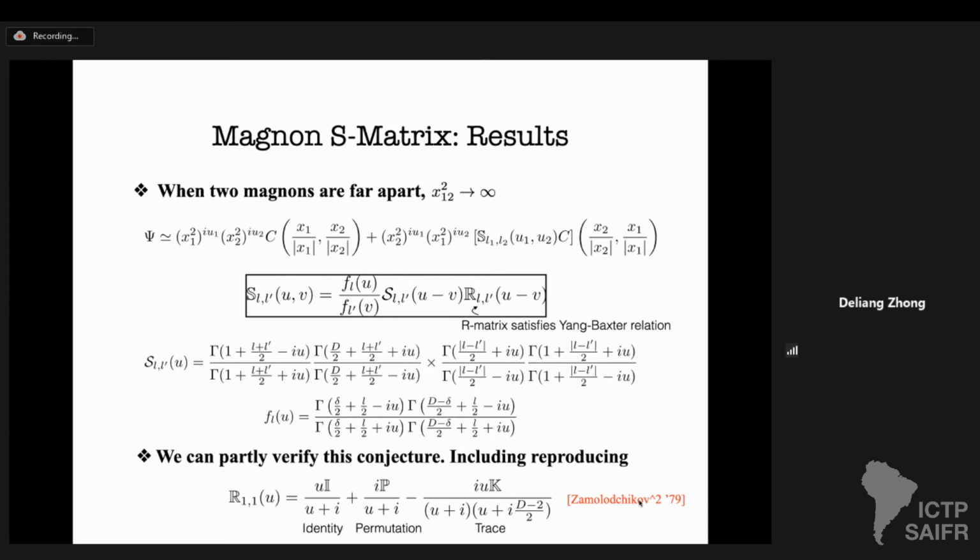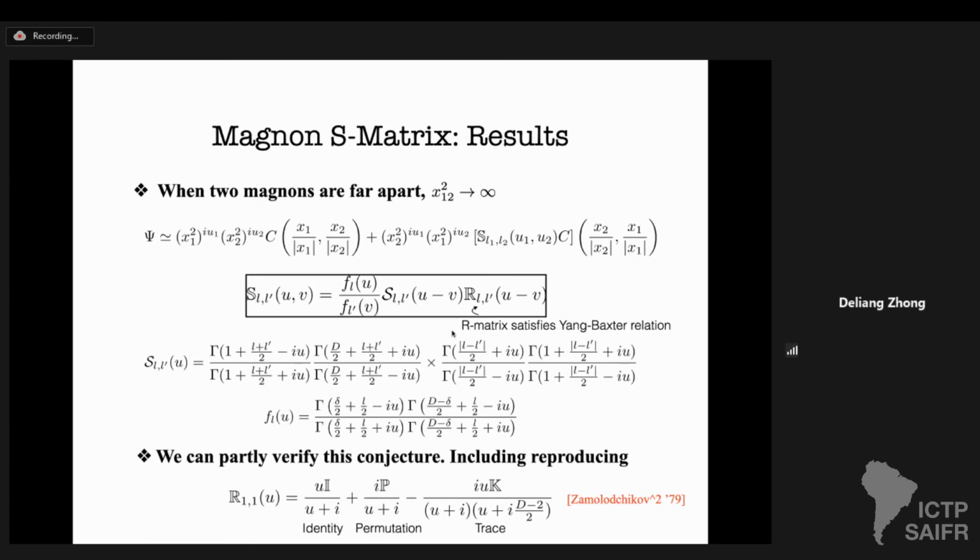This was found by the Molotov brothers in 1997. And second, this R11, as we know, is a building block for higher R matrices. So in principle, fixing R11 is equivalent to fixing all higher R matrices. So what remains to be determined is finding the scalar prefactors.